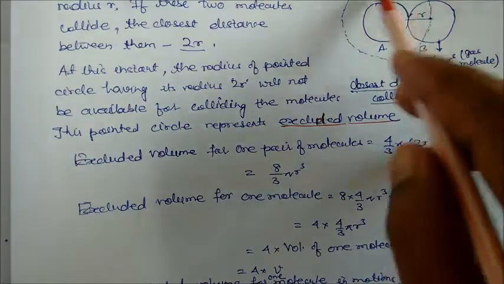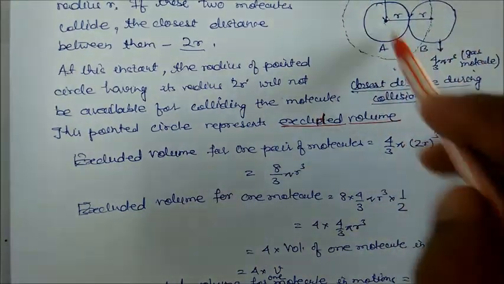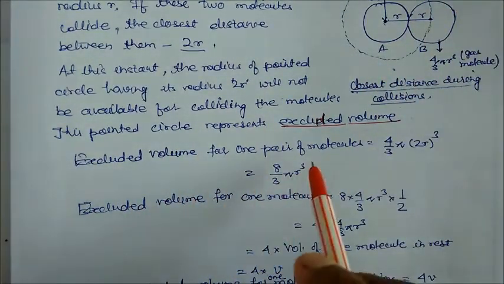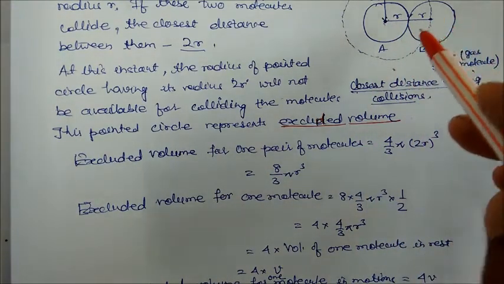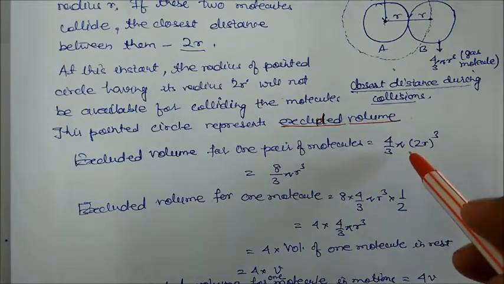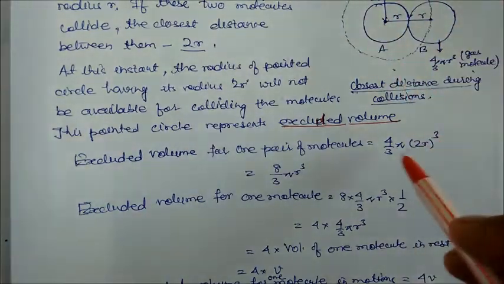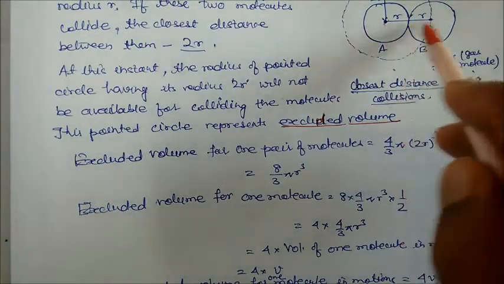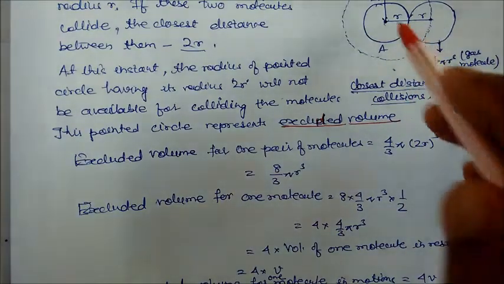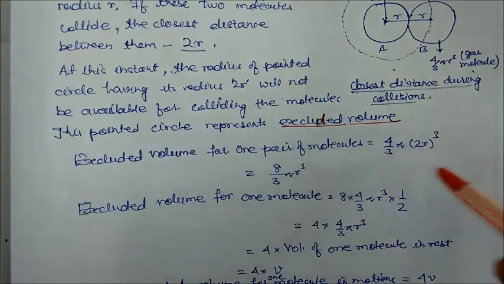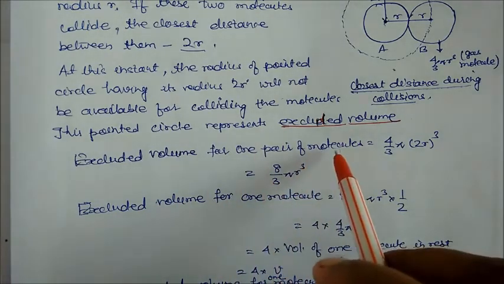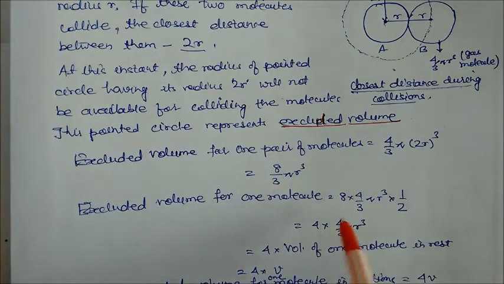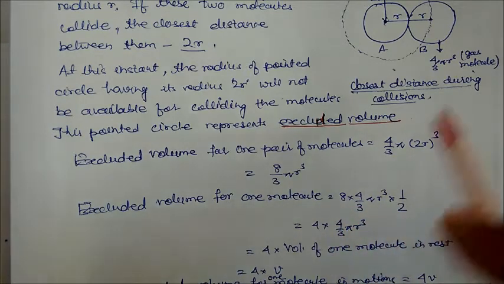So the excluded volume for two molecules: suppose this molecule occupies this much volume and this molecule again occupies this much volume. So for two molecules it will be 4 by 3 pi, and the distance will be 2r, so 4 by 3 pi (2r) whole cube. So this is the radius. For two molecules, the total volume will be 8 by 3 pi r cube. This is for one pair of molecules. For one molecule, we take 8 into 4 by 3 pi r cube divided by half.